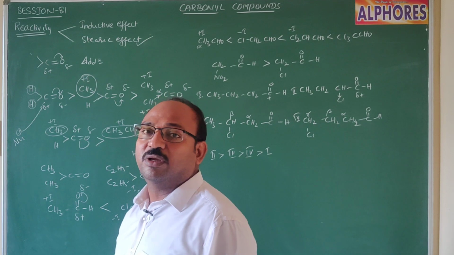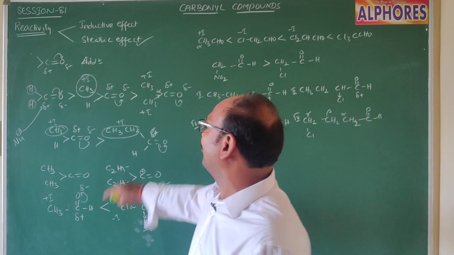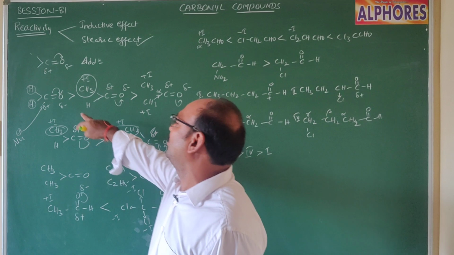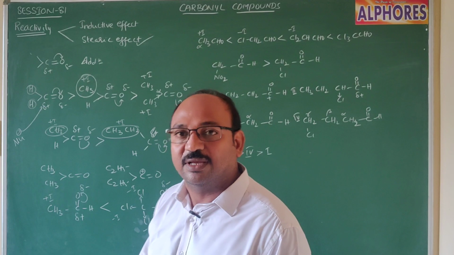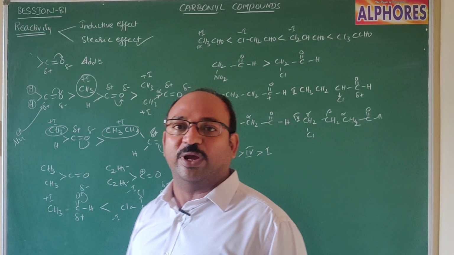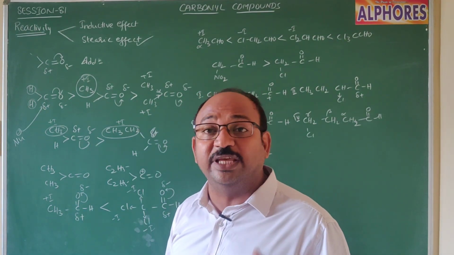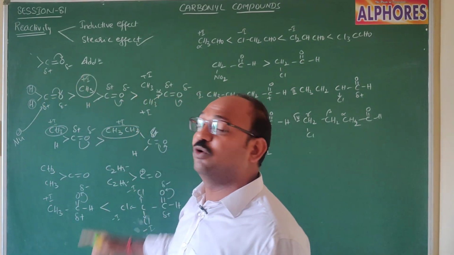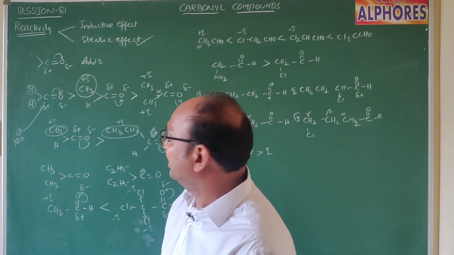In case of ketone, two alkyl groups are there. Because of the presence of two alkyl groups, compared to formaldehyde and acetaldehyde, here steric hindrance is more. That means the tendency to attack this carbonyl carbon is less. So the order of reactivity with respect to steric hindrance: formaldehyde is greater than acetaldehyde, which is greater than ketone. And the same thing we learned earlier with respect to inductive effect.